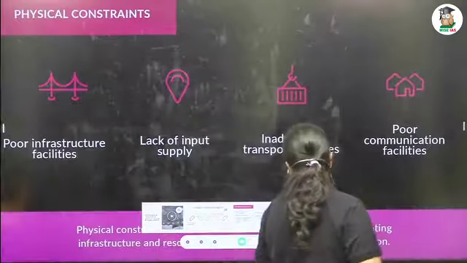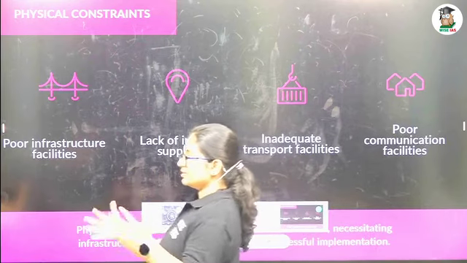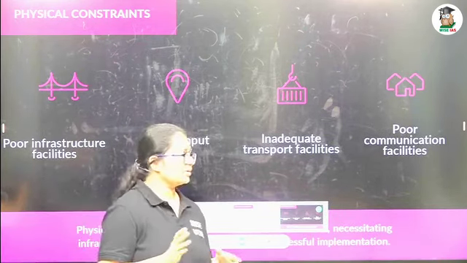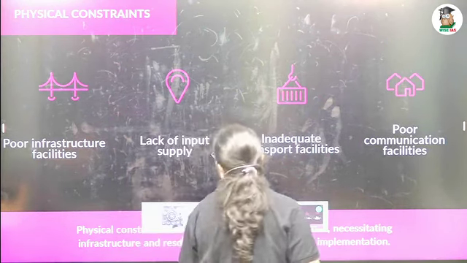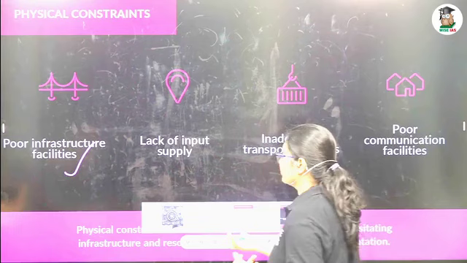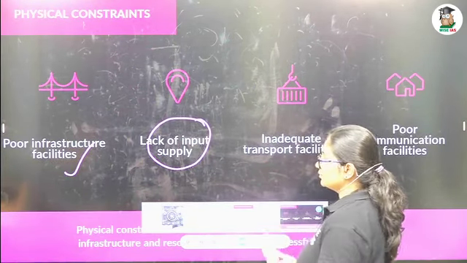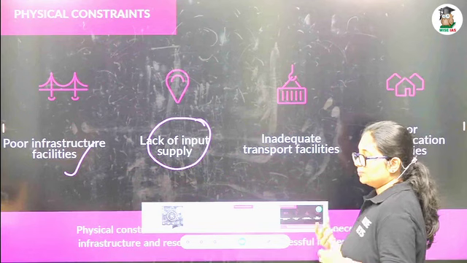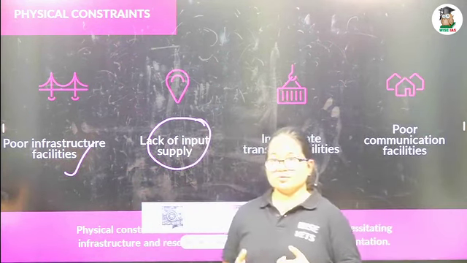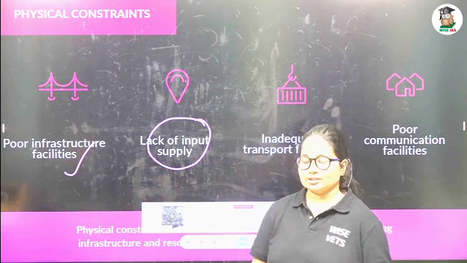Okay. And the next one, the physical constraints. These are the infrastructure issues and transport facility issues. The first one is poor infrastructure. Then poor input supply. Because of lack of capital, we cannot impart new technologies or new inputs like new machineries.